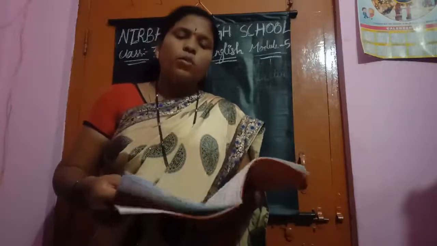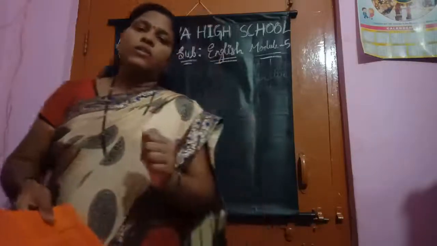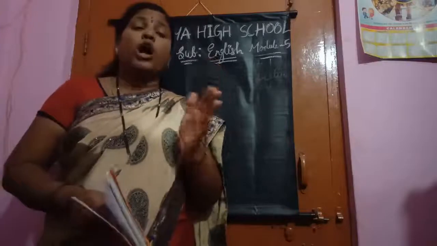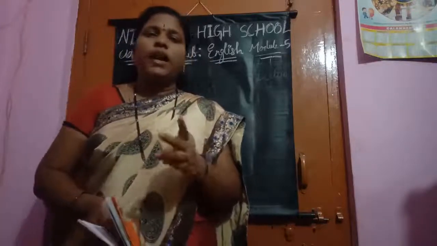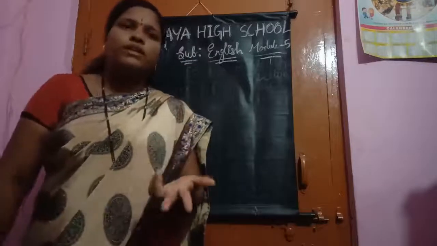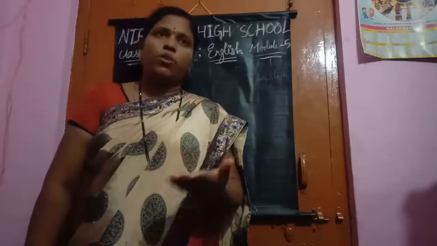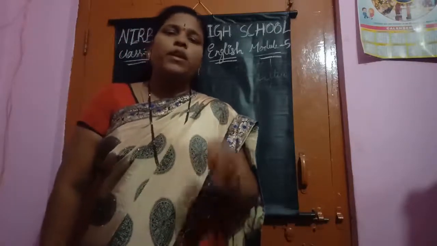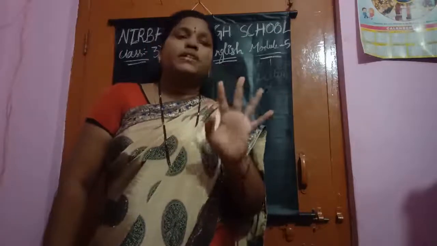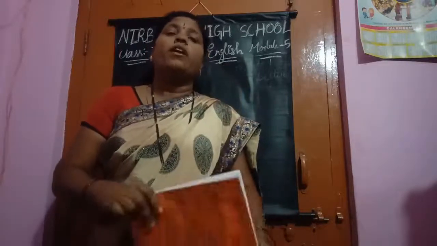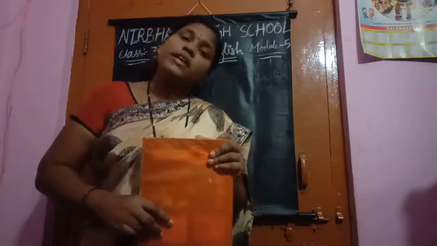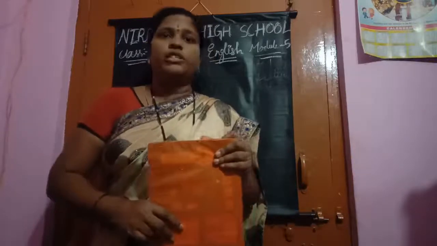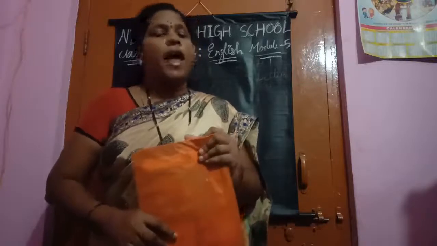Now see here. What is the vocabulary part, children? Antonyms. What are the antonyms? The opposite words. We have learnt about that. And the grammar part. What have we learnt in the grammar part? Adjectives. What are adjectives, children? Adjectives mean describing words. Means we are describing a person or a thing. That word is called an adjective. Like beautiful, tall, short, these words are adjectives.